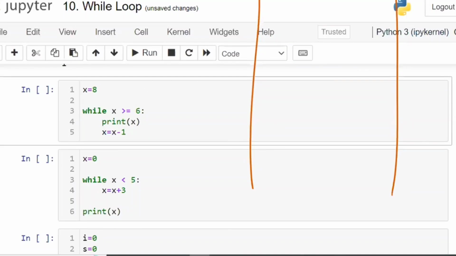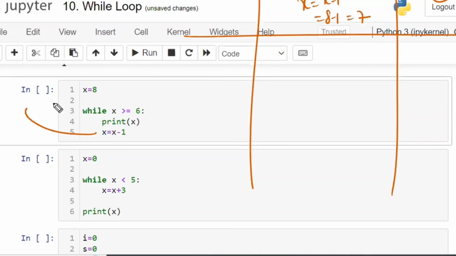Execute the while block means first print x. X is 8, na? 8 will be printed. After that, x is equal to x minus 1, that is 8 minus 1, which is equal to 7. Now this 7 will be considered here. Again, it will come back to the original position. That is called a loop.